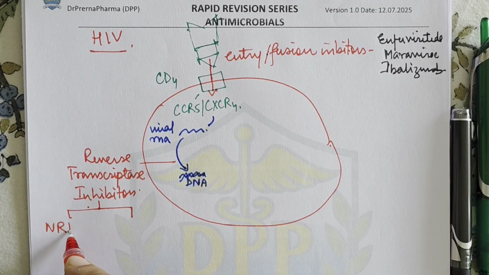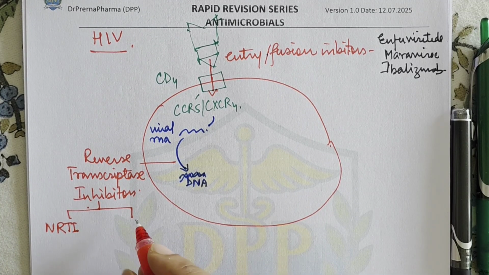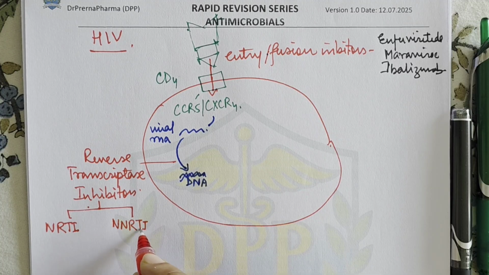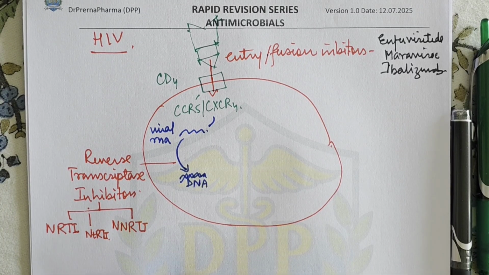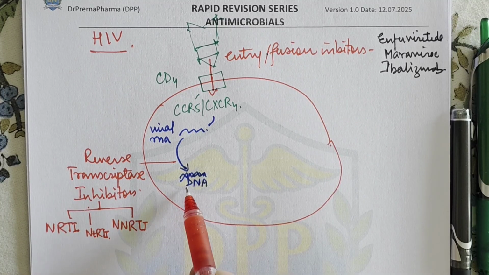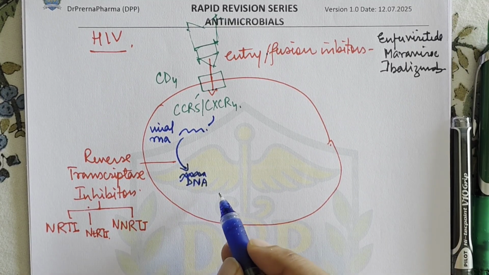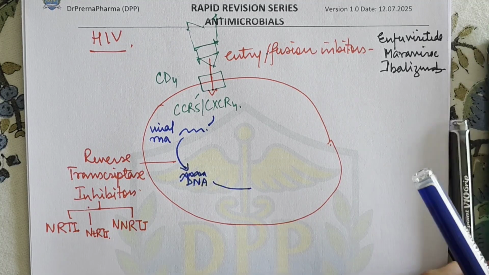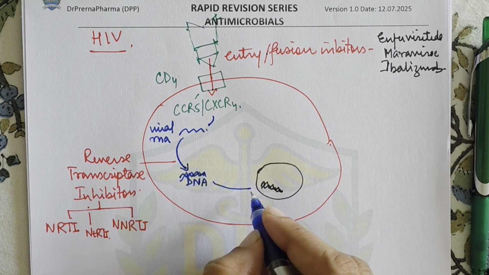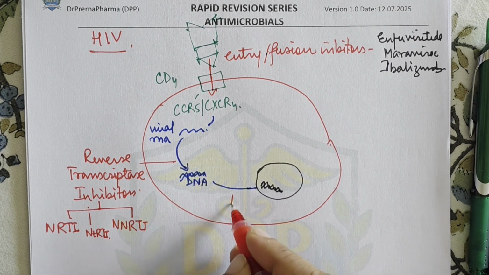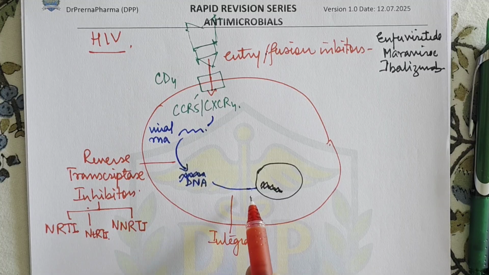In this we have nucleoside reverse transcriptase inhibitors. Then we have non-nucleoside reverse transcriptase inhibitors, and we also have a nucleotide reverse transcriptase inhibitor. Okay. After that, here we are inhibiting the conversion of viral RNA to DNA. Now this viral DNA is going to integrate into the nuclear genome. The nucleus of the cell is here, and in this the host genome is there. So this goes and undergoes integration, that is the integrase enzyme, which carries out the integration into the host genome.